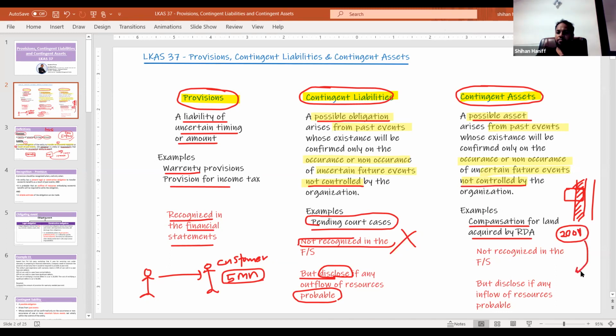Actually, the compensation was given in 2019, calculated per perch. So he got about 300,000 or something.